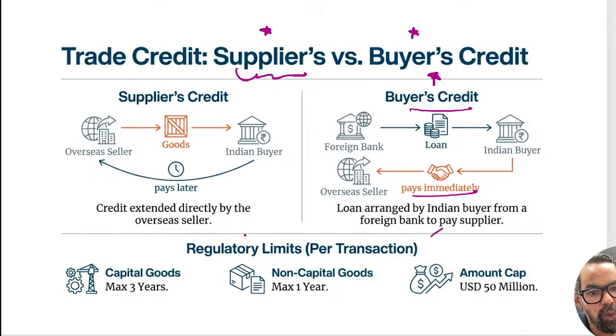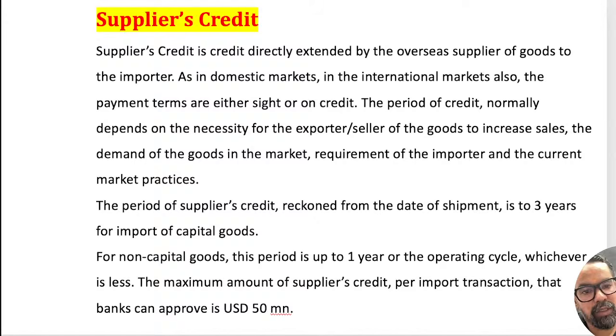Okay, so the regulatory limit per transaction: capital goods maximum 3 years, non-capital goods maximum 1 year, and the amount cap is 50 million per transaction. So please go through this one, it is a bit important.